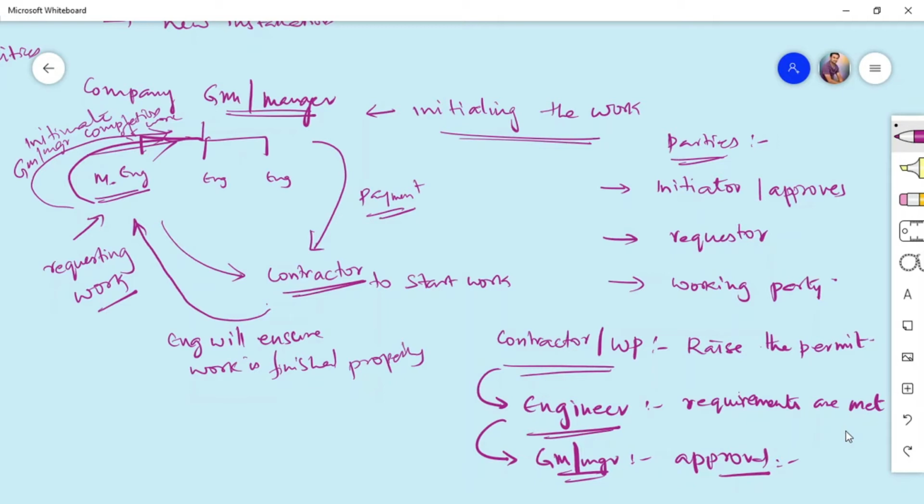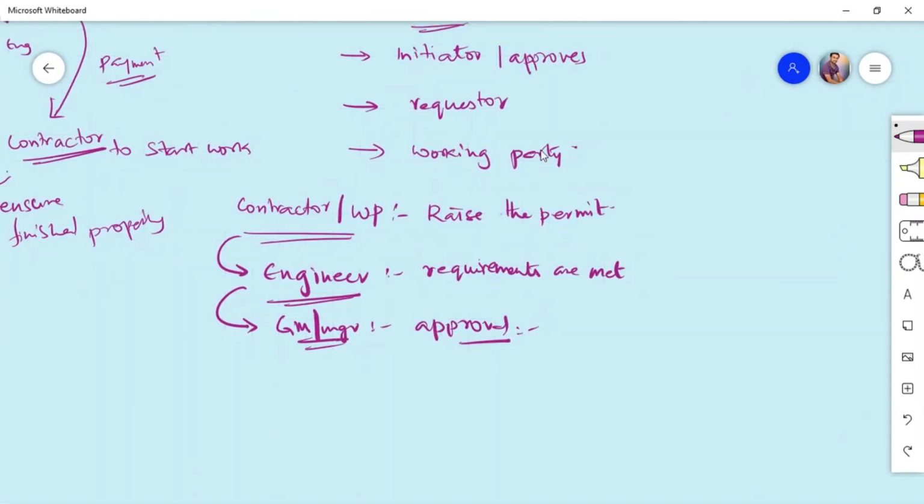So the contractor will raise a permit, the engineer as requesting authority will check if the requirements are met, and the GM will approve it. The GM is the approver, the engineer will check, and the contractor will work on the permit. This is the permit flow, this is how the permit moves from one department to another. Whatever we have discussed so far is for issuing the permit. The issuing authority is the GM, and he will issue the permit. Once the permit is issued, only then can they start the activity.